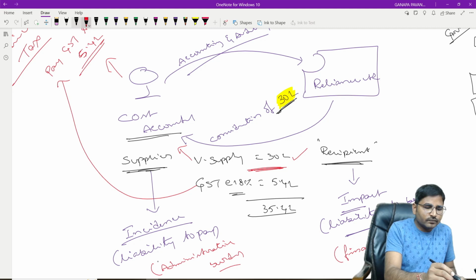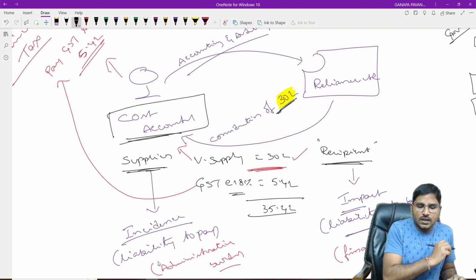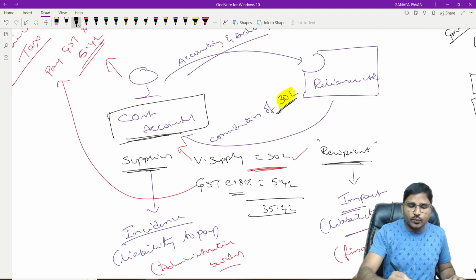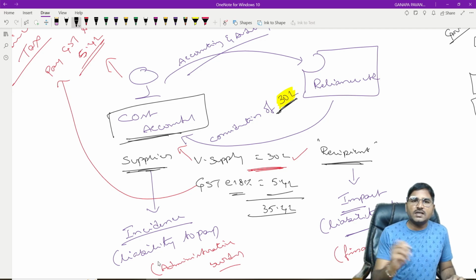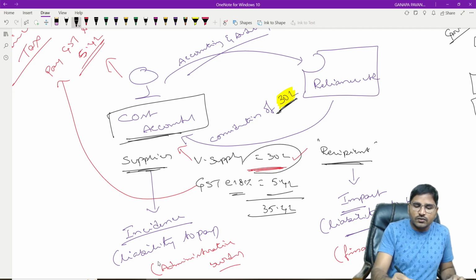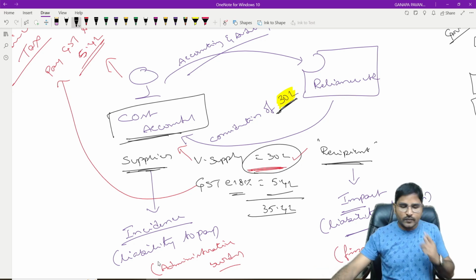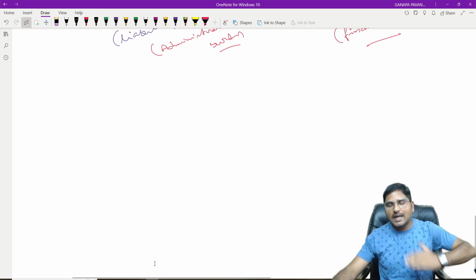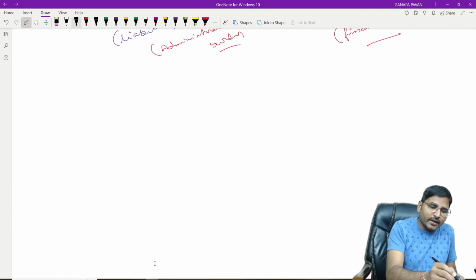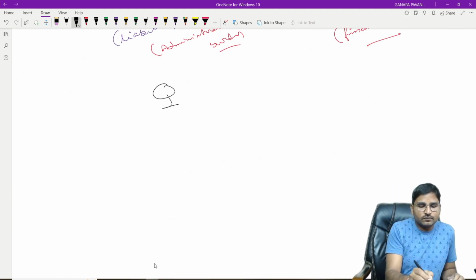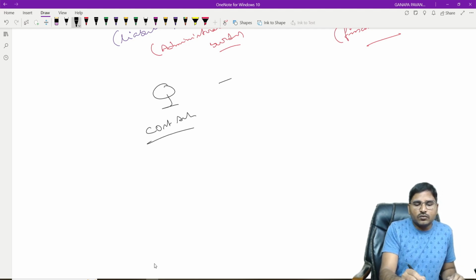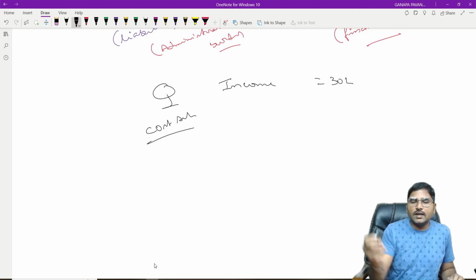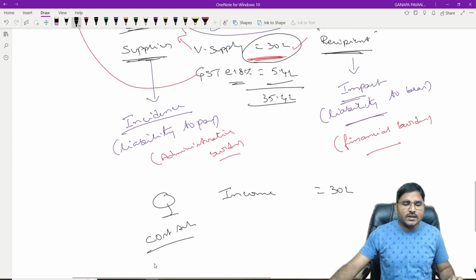See here, a cost accountant collected 30 lakh rupees plus GST, and the GST amount is remitted to the government, and the 30 lakhs goes to his own pocket. Now where the indirect tax transaction is over, there the direct tax transaction will begin. Now the cost accountant earned an income of 30 lakhs.